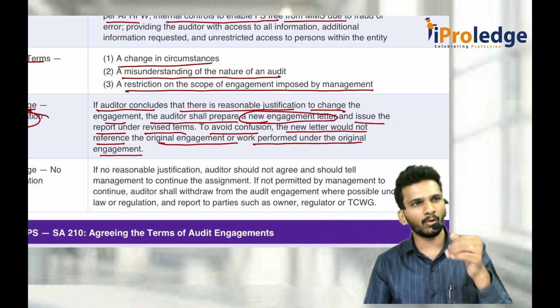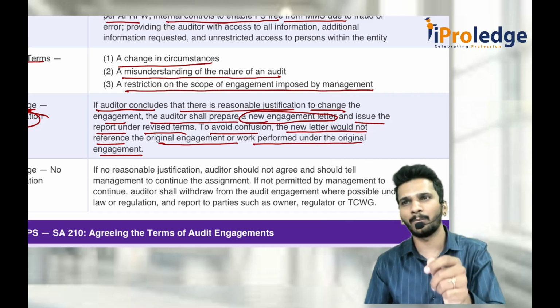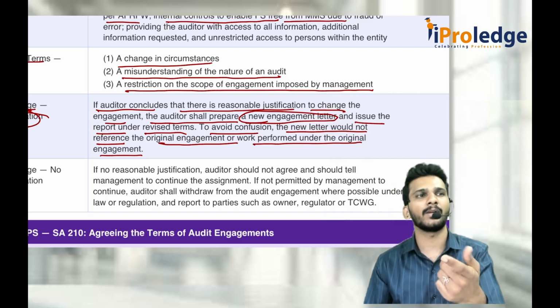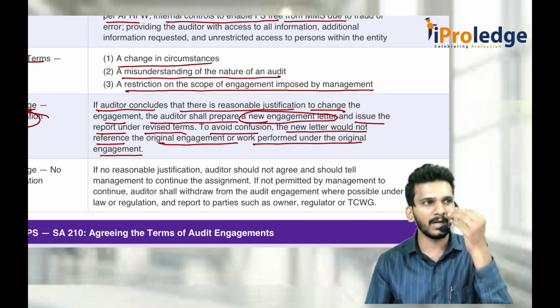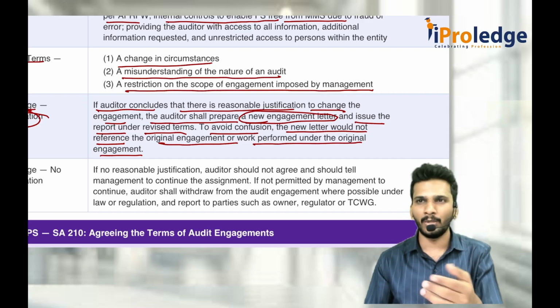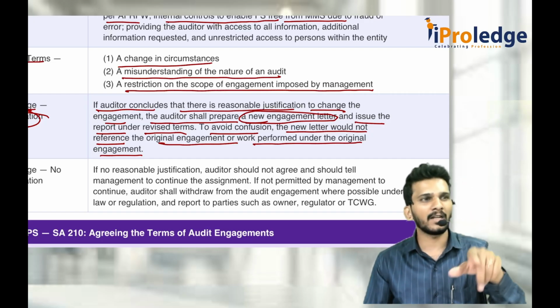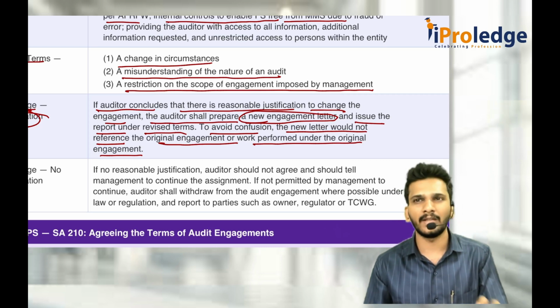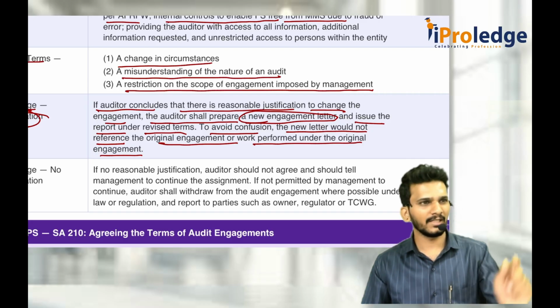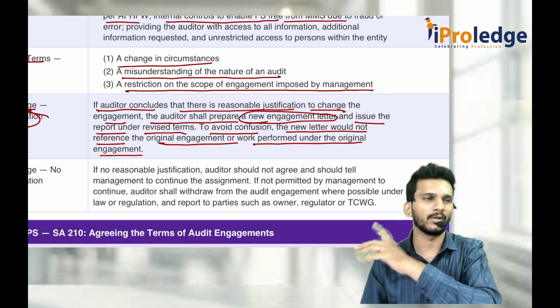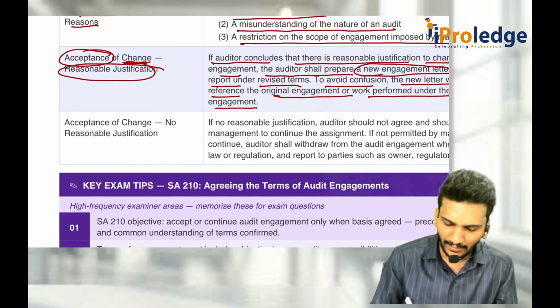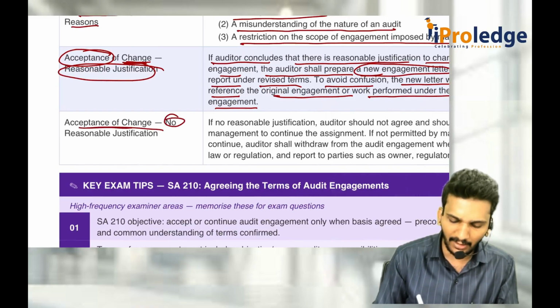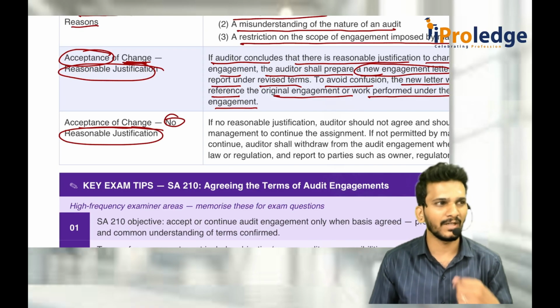If you already told the shareholders that you already gave the report, then you should tell the reference. But when you did not complete it, we are talking about the beginning of the audit. So you never tell that, sir, we earlier entered an engagement letter, now we tore it off, again we entered one more engagement. No, don't tell anything. Unnecessary, don't create confusion. Just as per the engagement letter, do the audit, give the report. That's it, over.